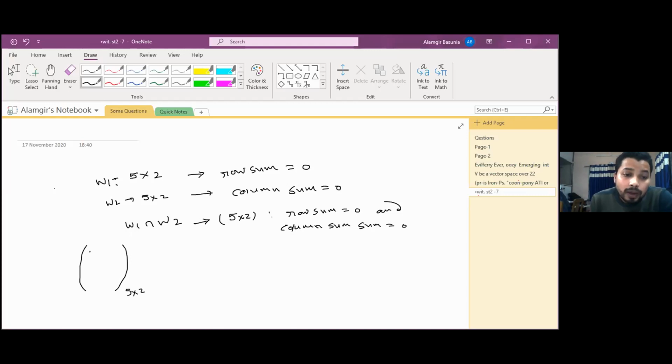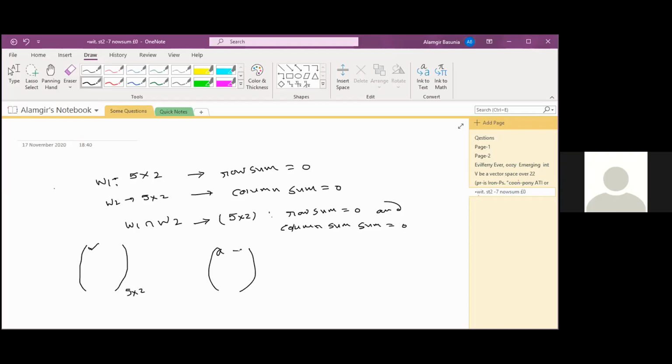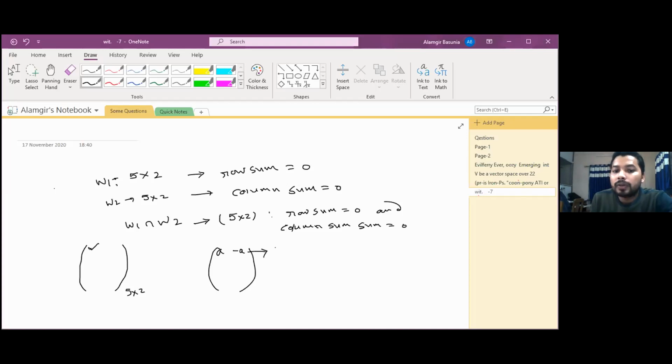Suppose I choose one element here. The dimension is nothing but how many elements we can choose independently, or freely. If I choose this one freely, say A, then this one must be minus A. From this row, how many linearly independent elements can we choose? One.